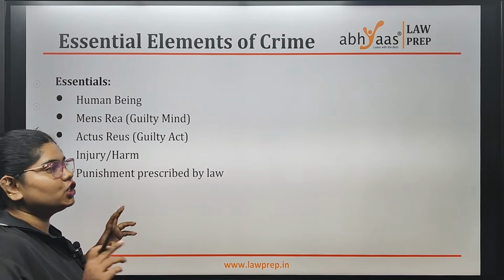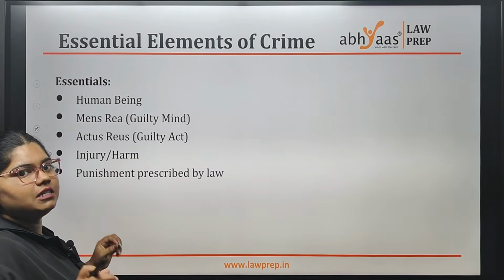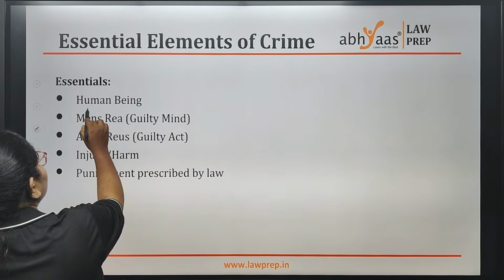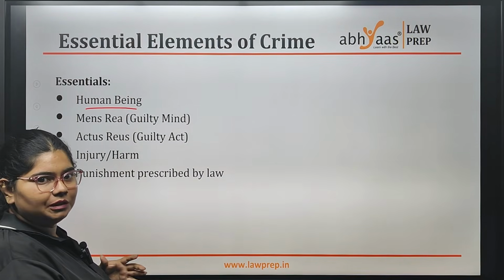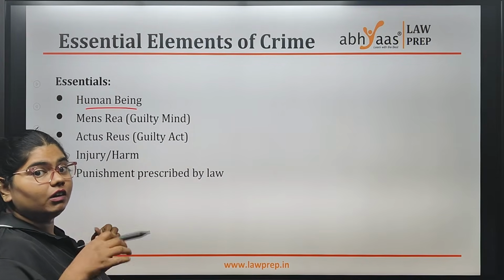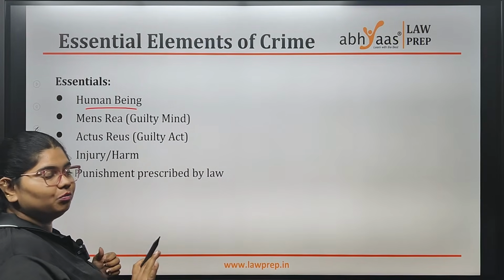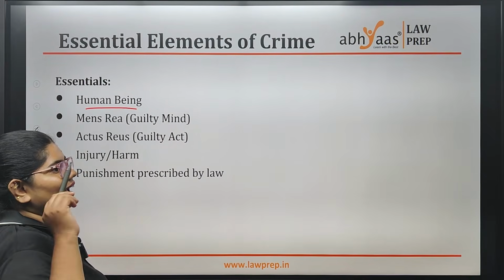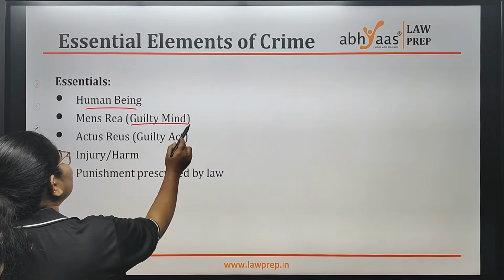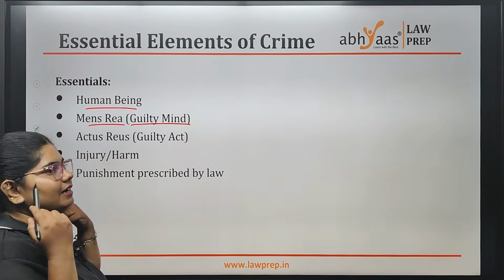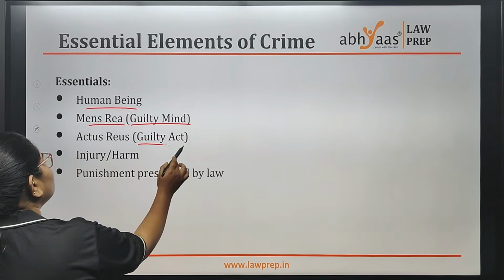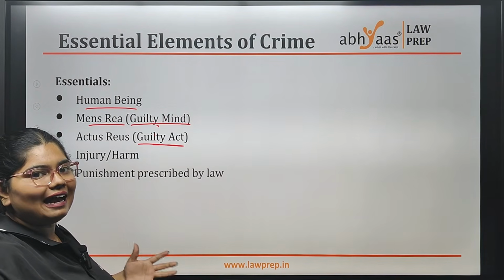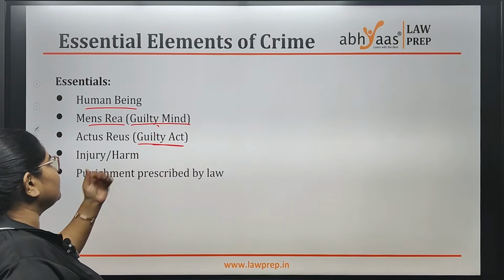What are the essentials? The important elements to make an act a crime: first, it should be done to a human being, against a human being. And while doing that particular act, you have a guilty mind, that is mens rea, bad intention. And you are also implementing your intention, you're doing that guilty act, that is actus rea.